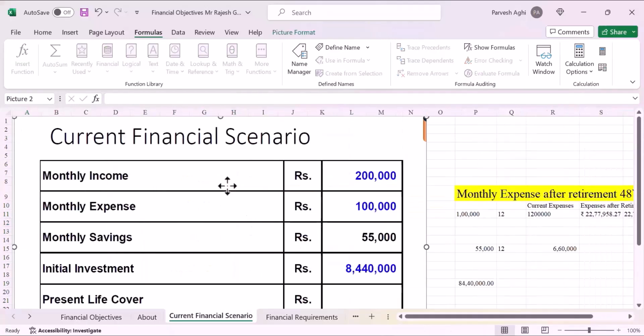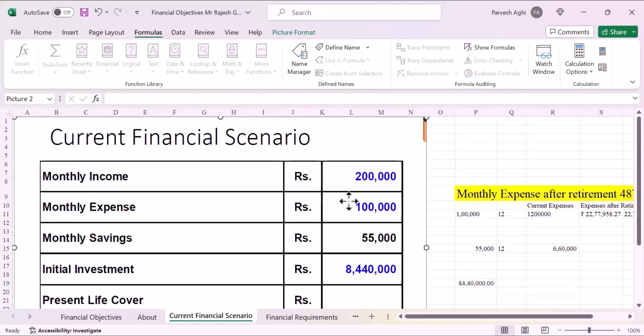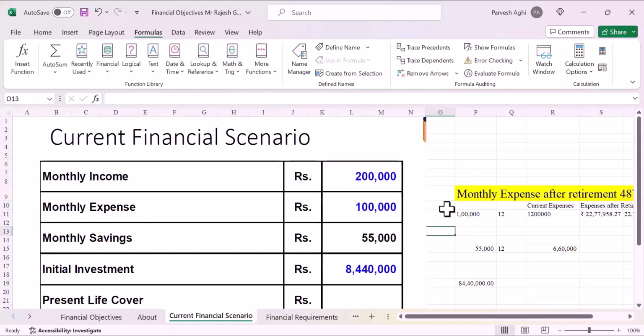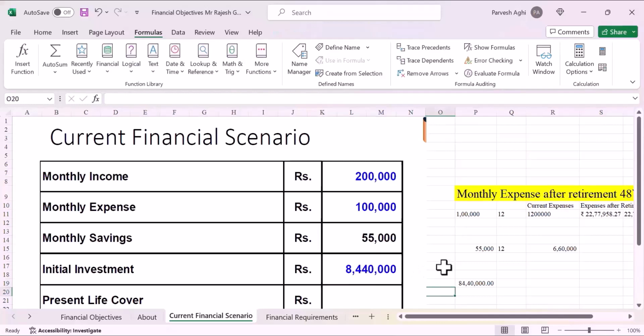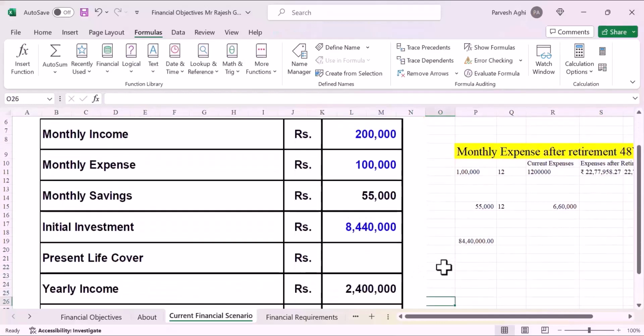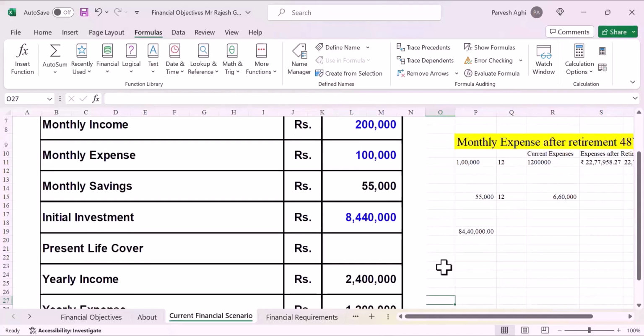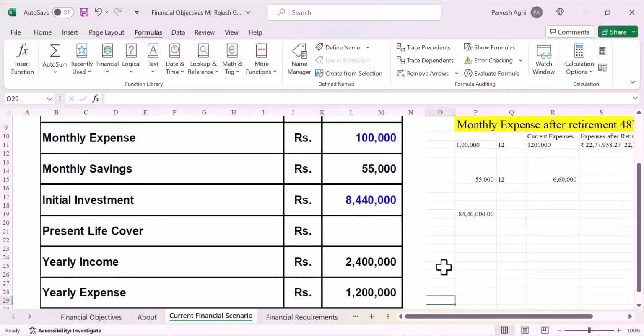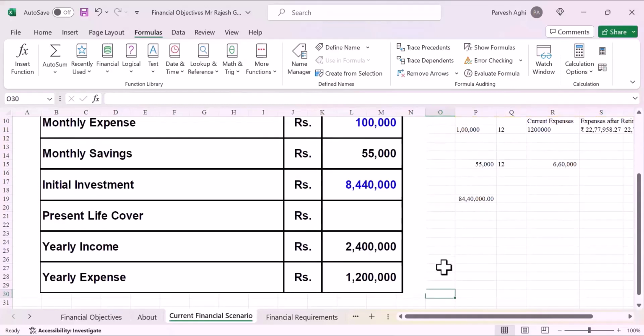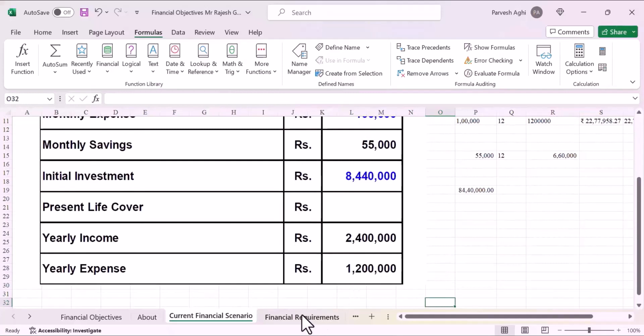He is having a monthly income of 2 lakh rupees, a monthly expense of 1 lakh, and he saves about 55,000 rupees per month. Currently, he has got 84 lakh 40,000 as his current investments. So that is what he has saved till now. And then he doesn't have a life cover, and his yearly income is 24 lakhs, and yearly expense is about 12 lakhs. So this is the information which he has given.